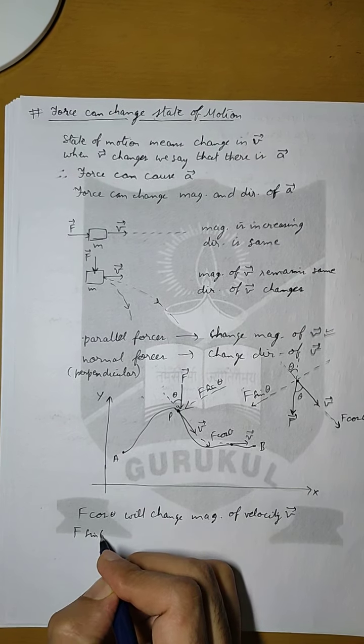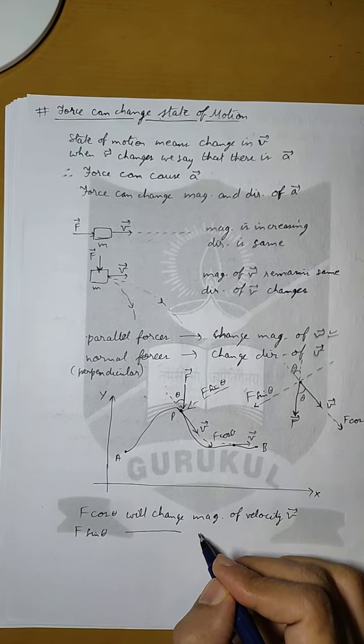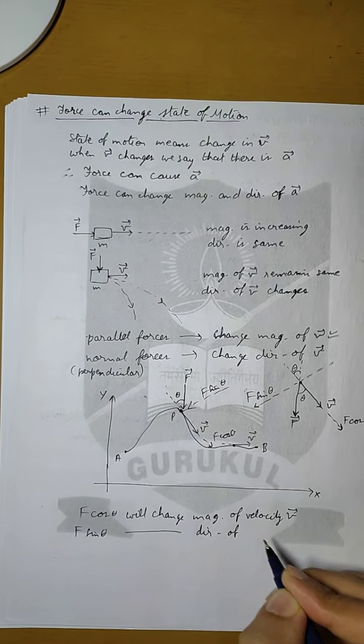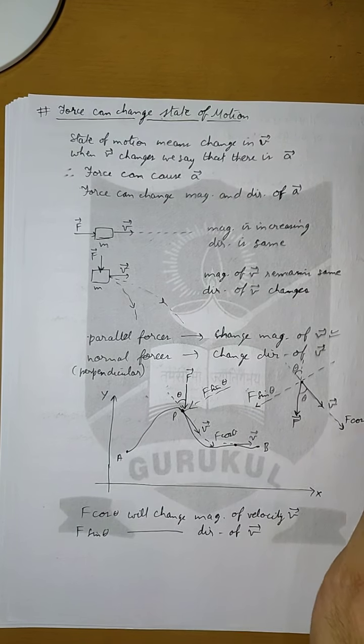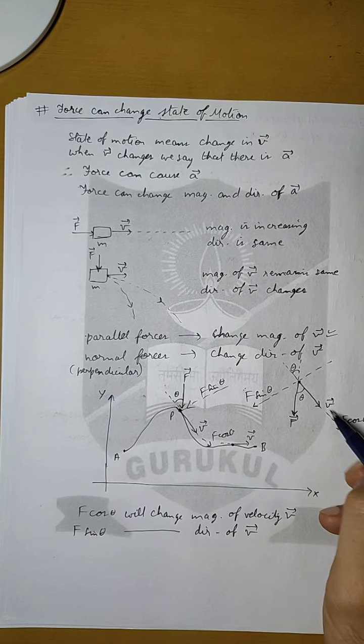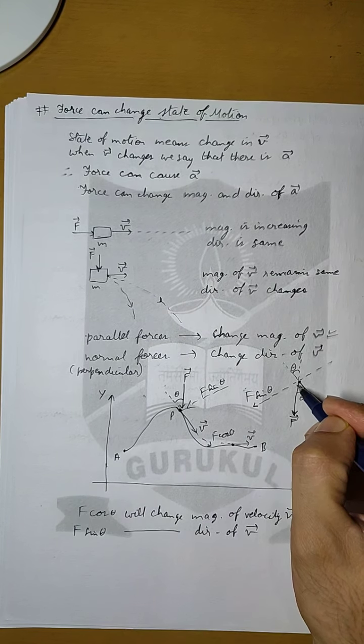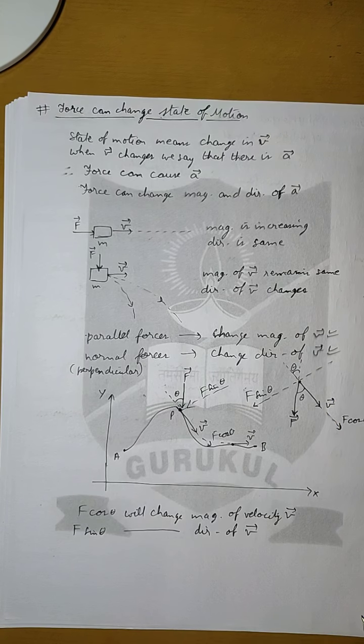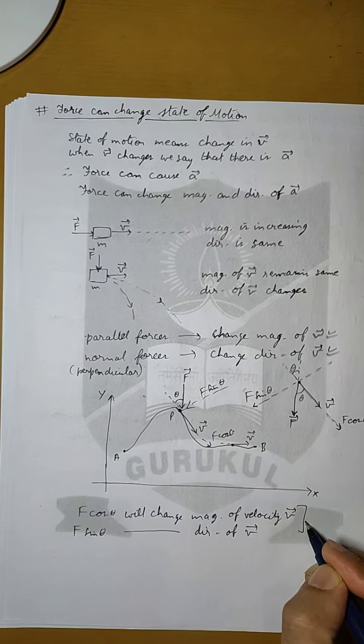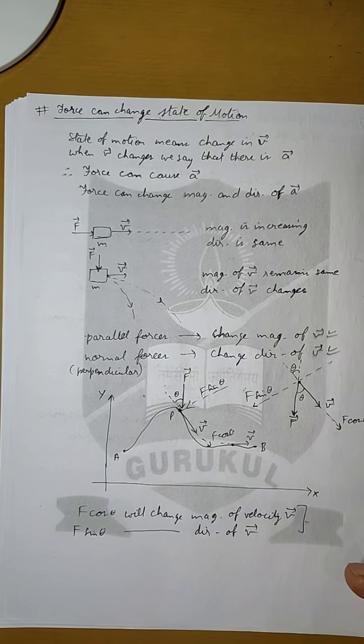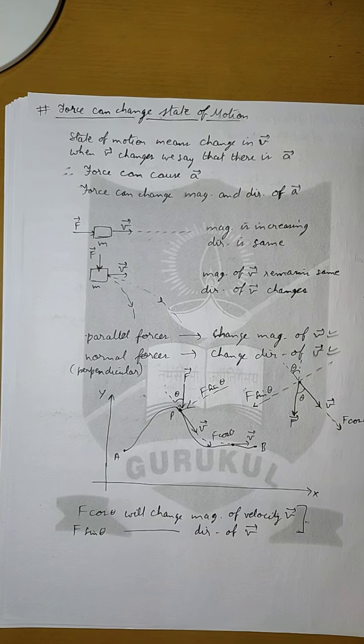But f sin theta will change the direction of velocity, because it is perpendicular to the direction of velocity. So this is how we analyze the changes made by force on velocity or acceleration or the motion of a particle.